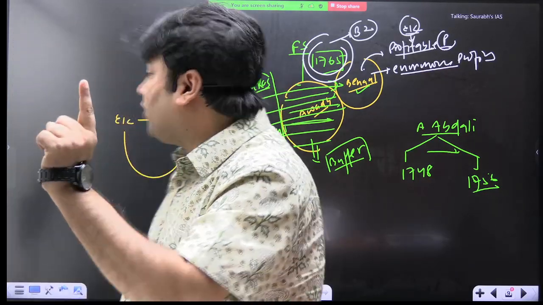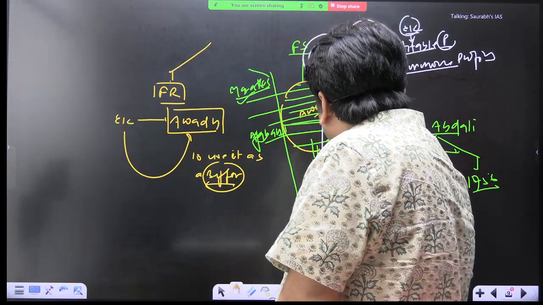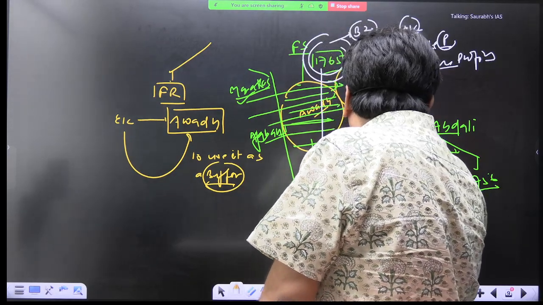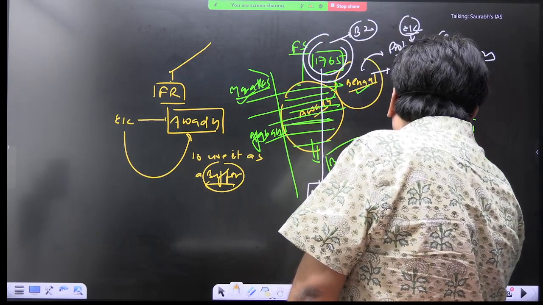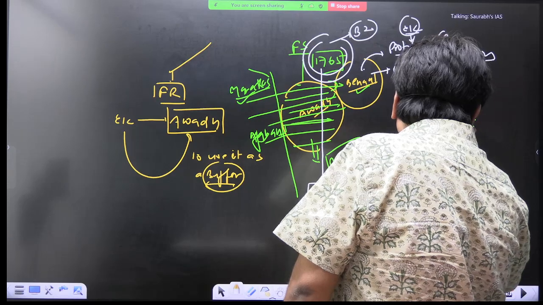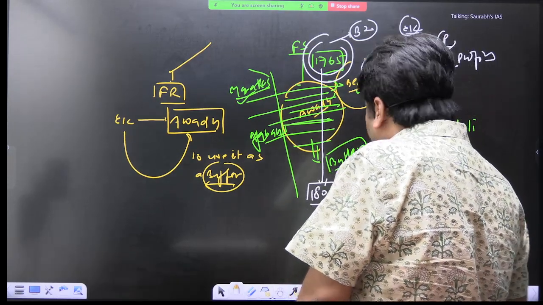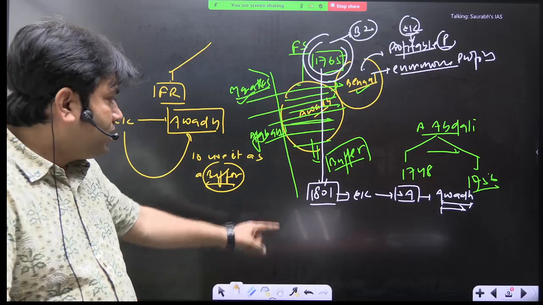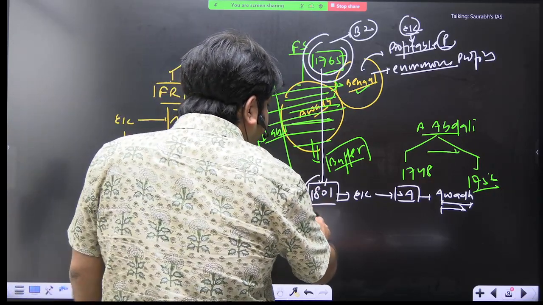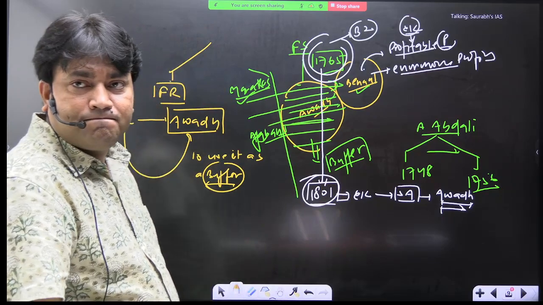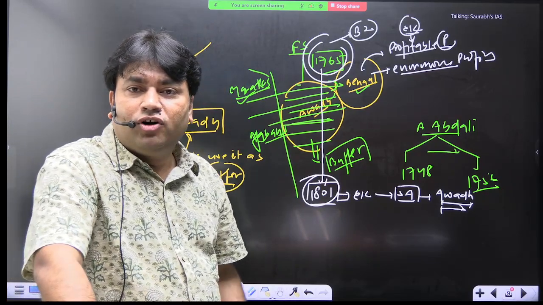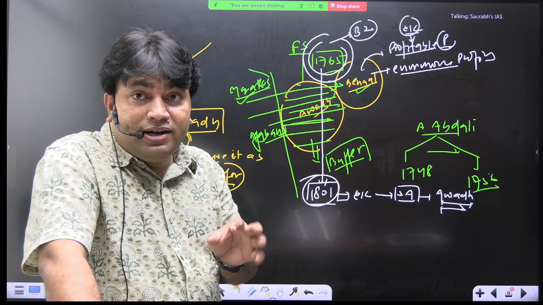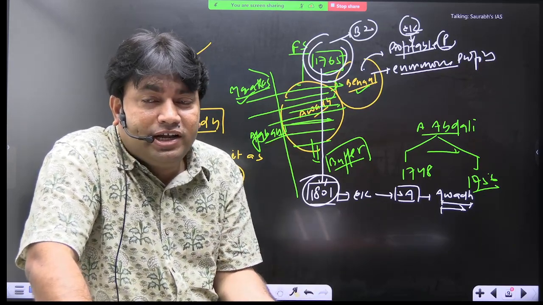Now another important fact you can write here. We will discuss this again later. Write 1801. EIC also signed a subsidiary alliance with Awadh. Imagine, someone who is already a friend, helping and supporting you, and you forcefully sign a subsidiary alliance with them. EIC signed the subsidiary alliance with Awadh in 1801. I have already discussed with you the meaning of subsidiary alliance. You know, right? This is establishing indirect control over that particular state.